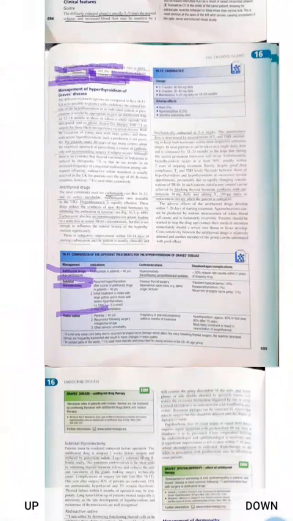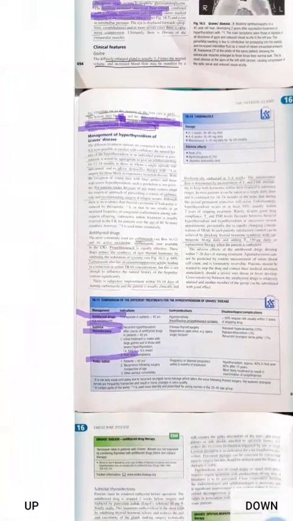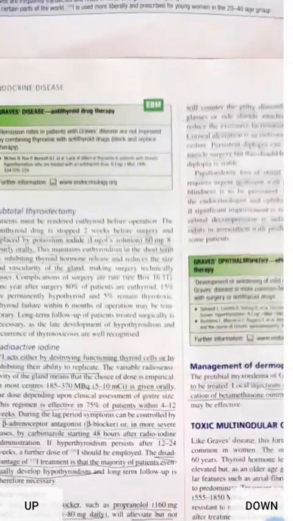lid retraction, then myxedema, pretibial myxedema. In pretibial myxedema, there will be pink or purplish plaque on the anterior aspect of the leg, which will also involve the dorsal aspect of the foot. Then there will be coarse hairs, and sometimes it will involve face and arms. And treatment of Graves' disease, we can